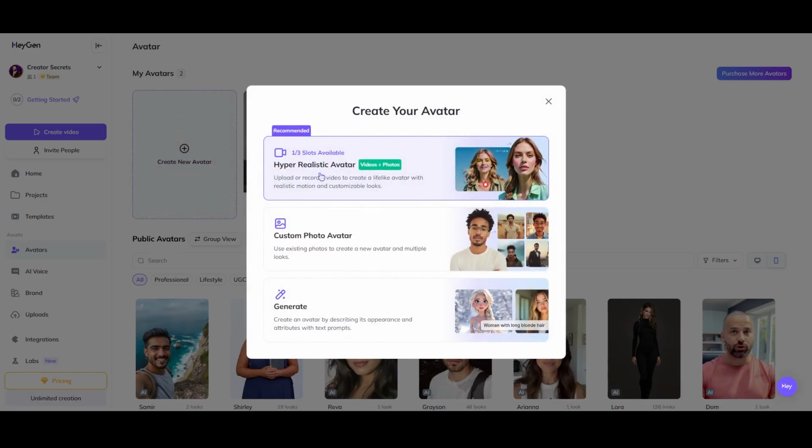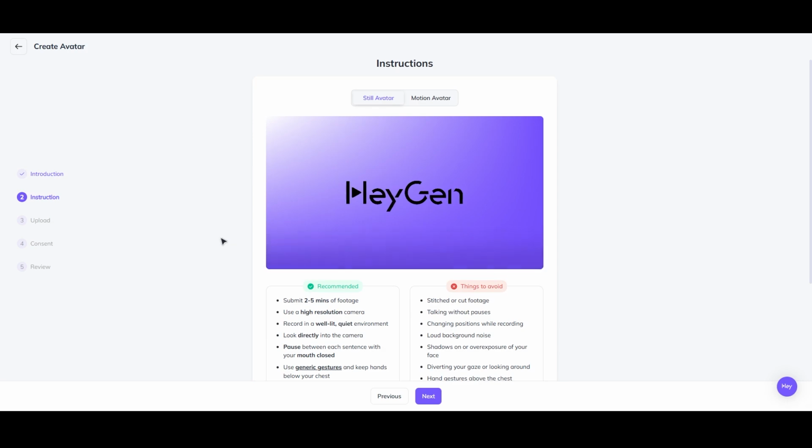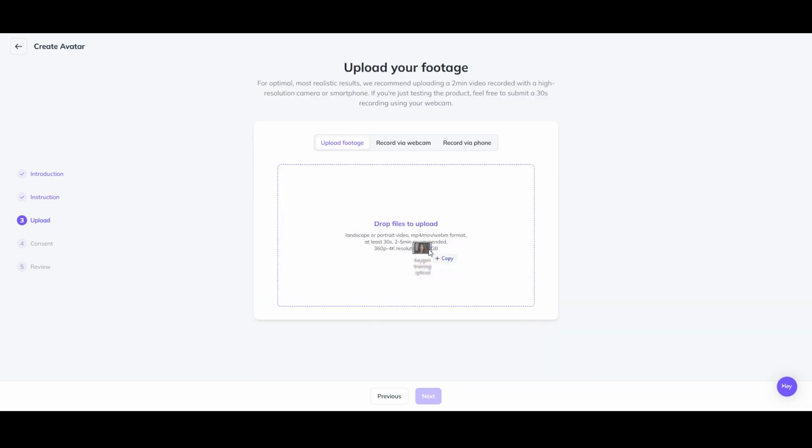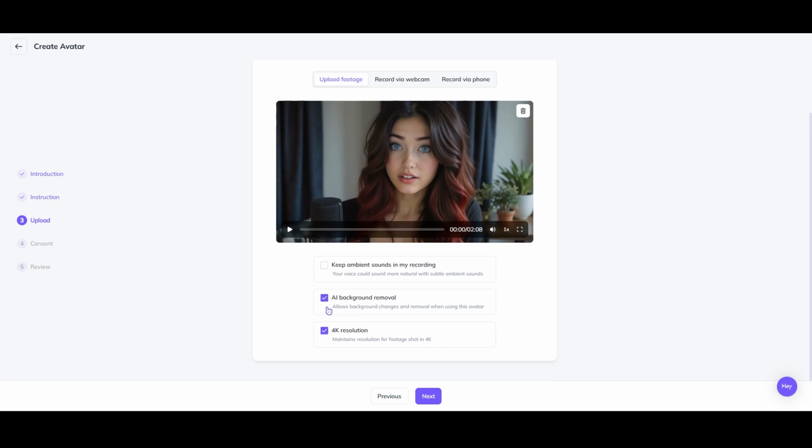You'll want to create this hyper realistic avatar. Hey guys, I'm John. And then just follow the process and go through all of these steps. This is where you're going to want to upload your little 2-minute training video. And then all of these things, you can just leave this checked, leave that checked, leave this one blank.